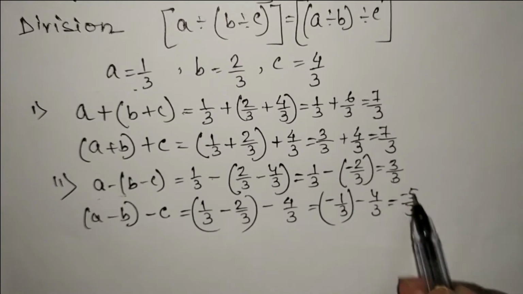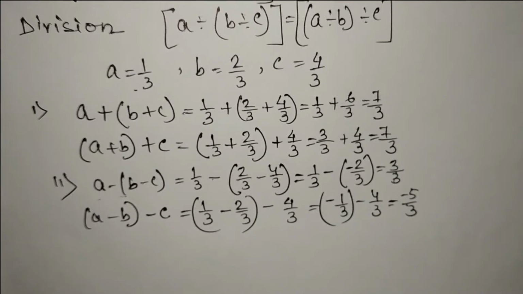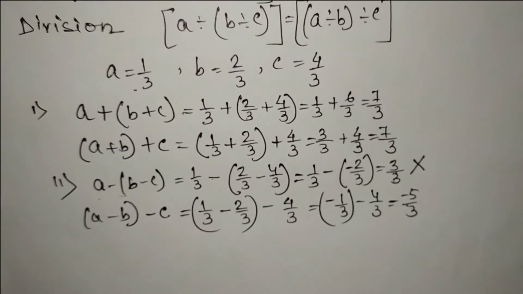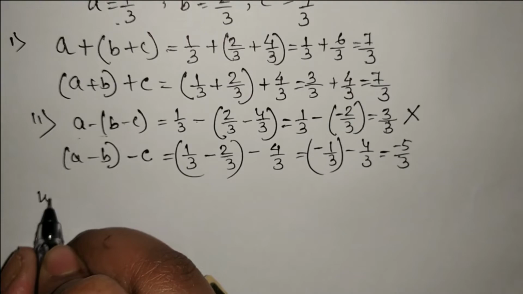So both are not same. So we can say that subtraction is not associative. So this property doesn't hold. Only this holds. Let's check in case of multiplication.